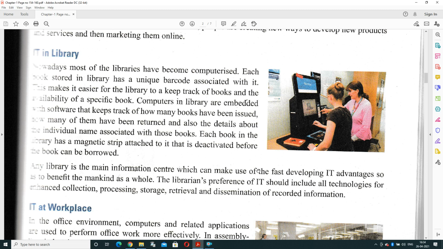Computers in the library are embedded with software that keeps track of how many books have been issued, how many are returned and how many are pending in stock. Each book in the library has a magnetic strip attached to it, and that is deactivated before the book can be borrowed. So any library is the main information center which can make use of fast developing IT advantages. The benefit is that it can work faster and it can make a record for processing, storage, retrieval or keeping for future reference.